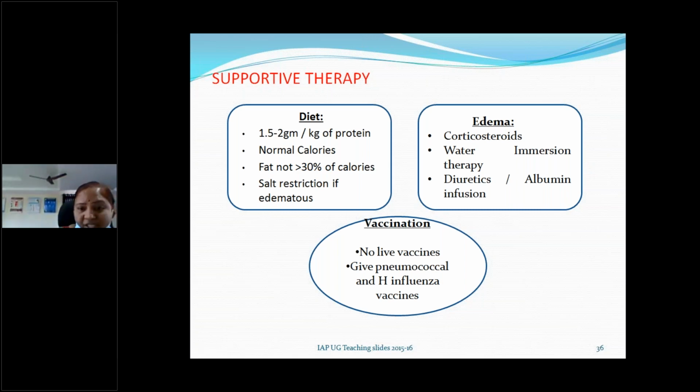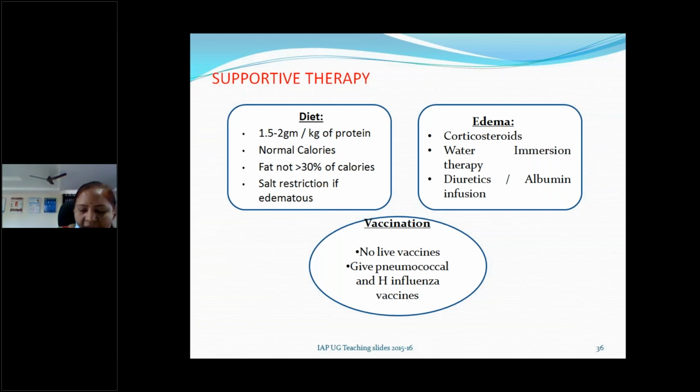But you should be very cautious while giving diuretics, because as in the pathogenesis we discussed, intravascular hypovolemia will be there. So if you give further IV diuretics, it will further deteriorate the hypovolemia. That's why they should be used cautiously unless there is a need, like the child is having severe distress because of massive ascites, then only we will use diuretics.